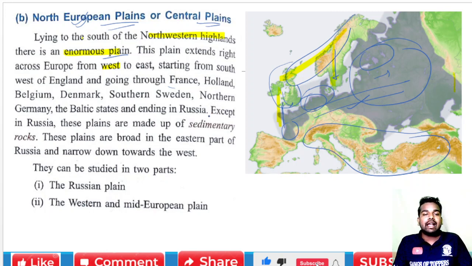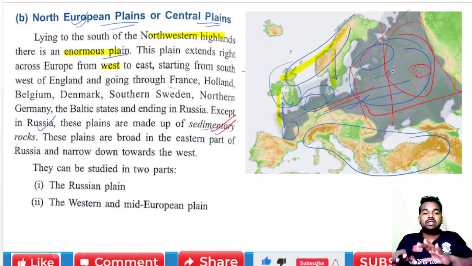Except in Russia, these plains are made up of sedimentary rocks. So you have to understand that except Russia, all these areas are made up of sedimentary rocks. These plains are broad in the eastern part, but in the western part they are narrow.